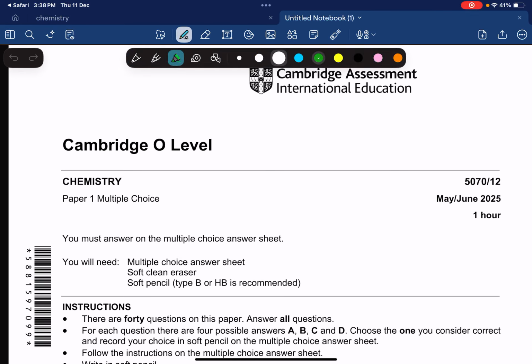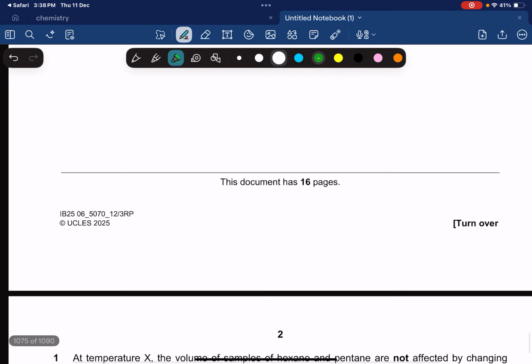So today we are going to be solving Cambridge O-Levels Chemistry Multiple Choice Paper 1 May June 2025 and Paper 12. So let's get started with this paper.